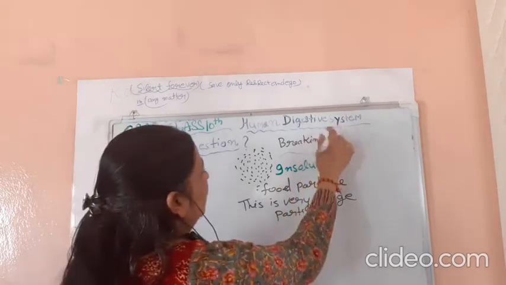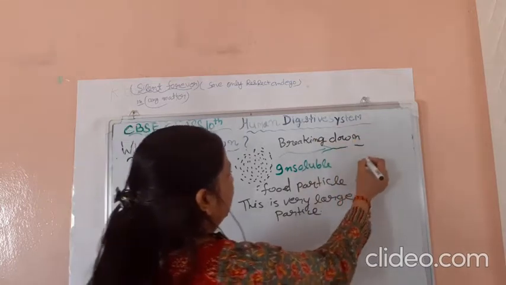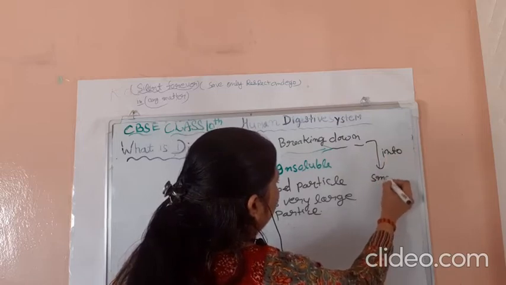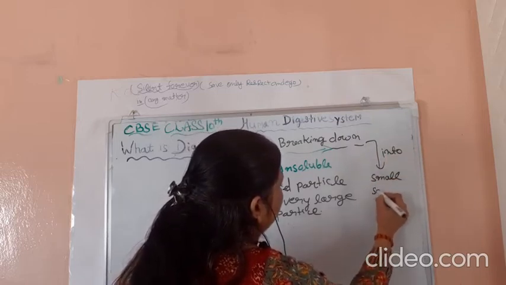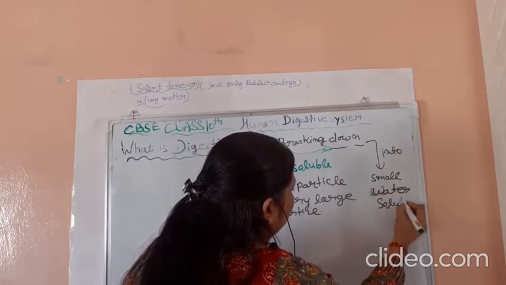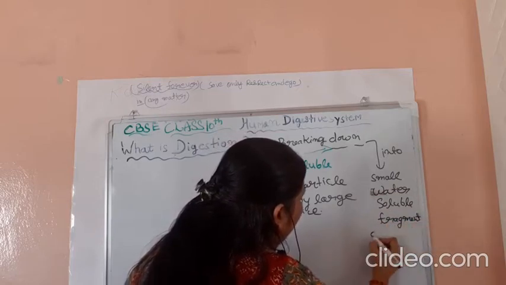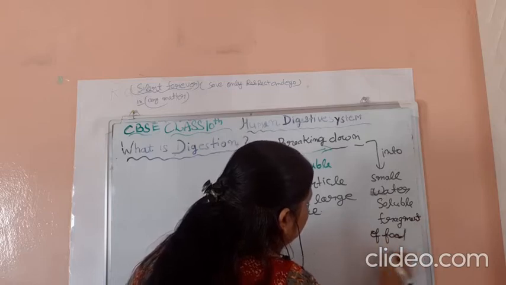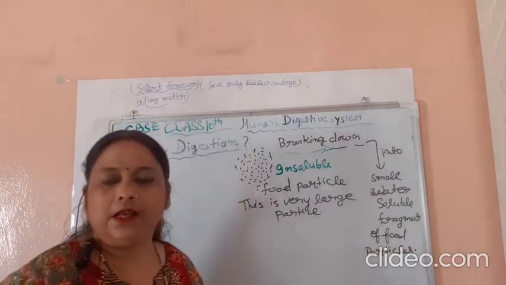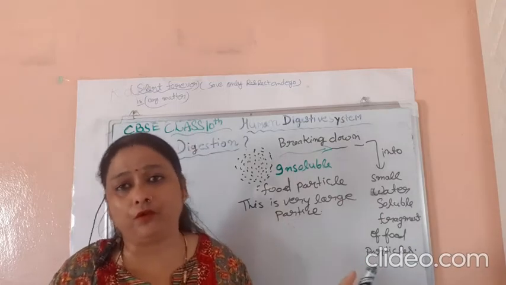Breaking down into a small water-soluble fragment of food particles, which can be easily absorbed by blood plasma.